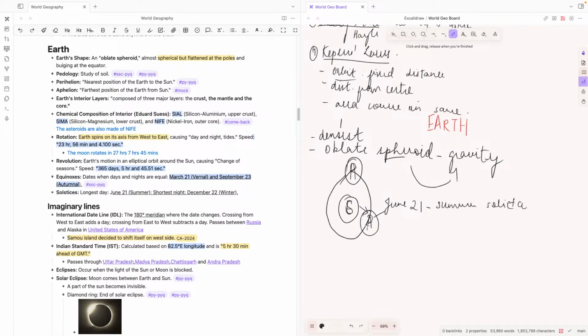In contrast, when it is in the aphelion, the day is very short, which is December 21, called the winter solstice. And there are 2 days in which the days and nights are equal, which are March 21 and September 21. Sorry, the winter solstice would be December 22, not 21. These are called the equinoxes, in which both are equal.